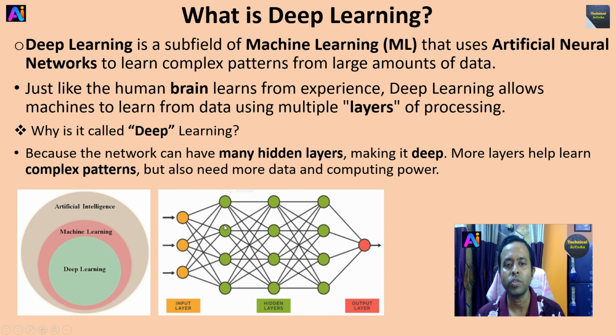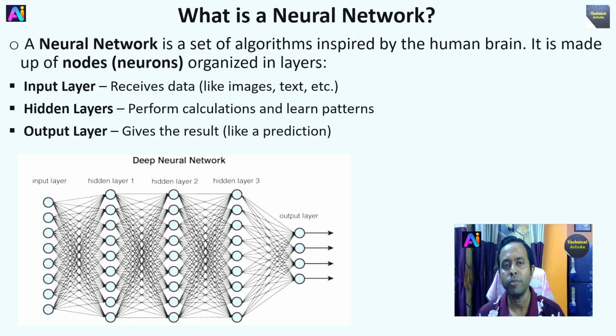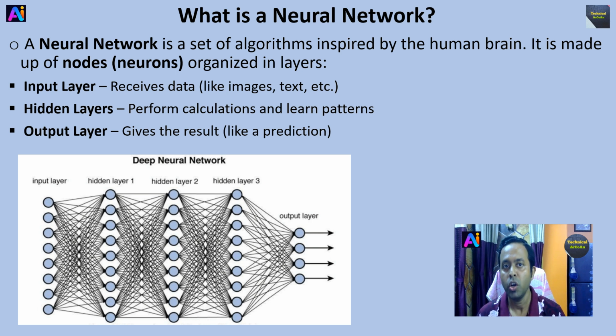And this image shows each and every hidden layer. These are the hidden layers shown here, and these circles are the neurons, right? Now I am talking about the neural network. What is a neural network? A neural network is a set of algorithms inspired by the human brain. It is made up of nodes, also known as neurons, organized in layers, right? Input layer receives data like image, text, video, etc. Hidden layers perform calculations and learn patterns. Output layer gives the result or outcomes like predictions.